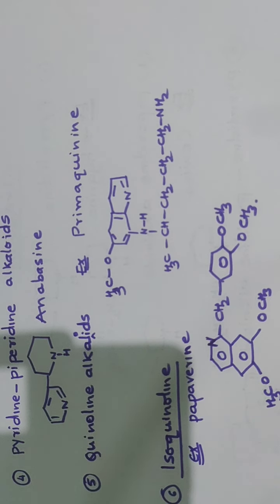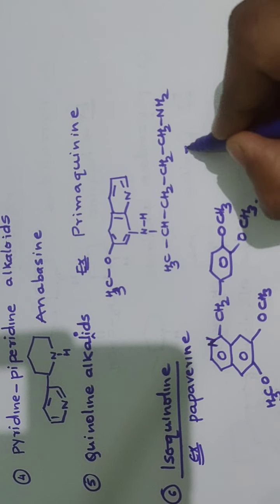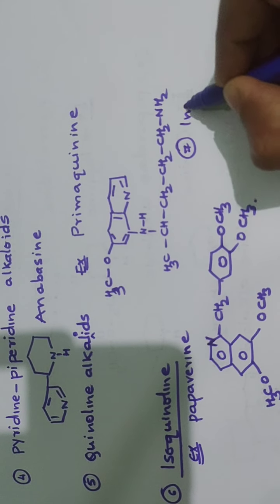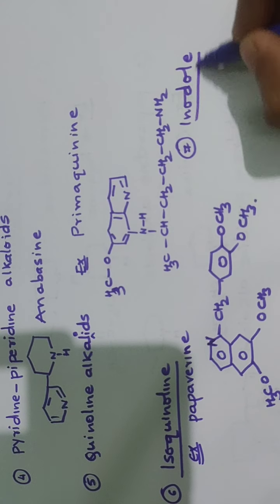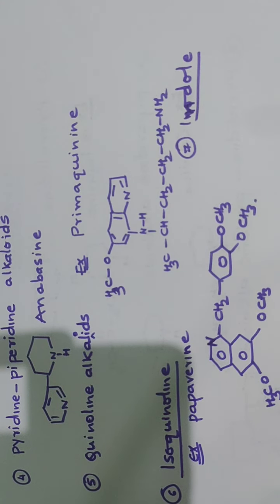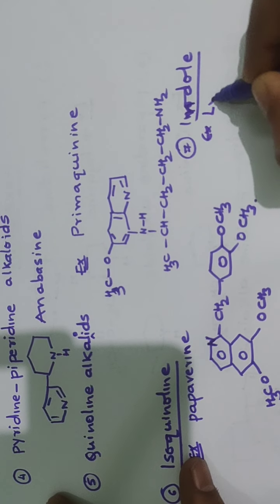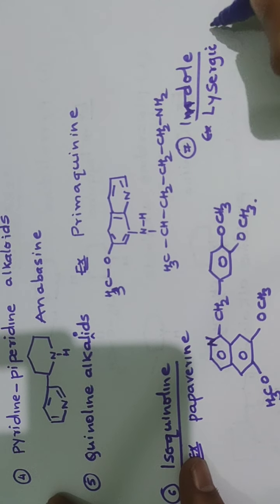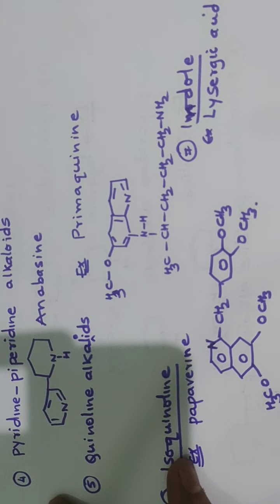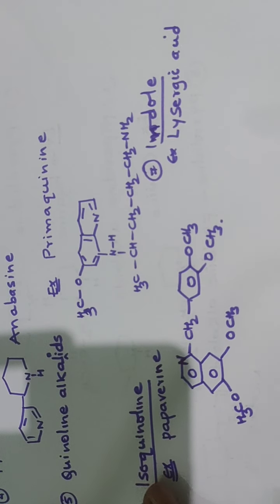There is another alkaloid class, that is indole alkaloids. These alkaloids contain indole ring. Example of indole alkaloid is lysergic acid. I will draw the structure. We have a 5-membered ring here.